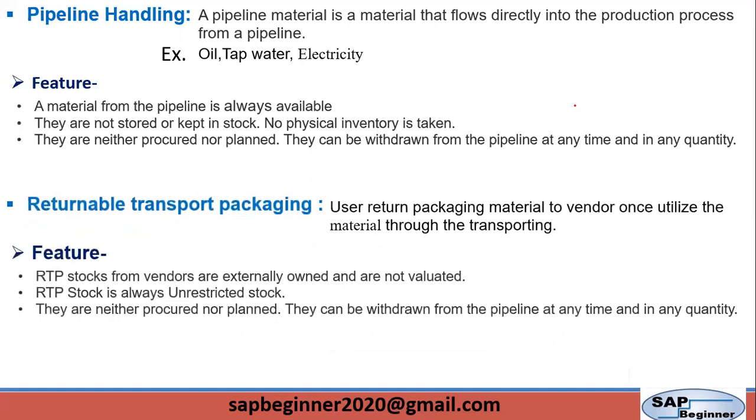The last one is RTP, that is returnable transport packaging. For some materials it is very difficult to send the material without packaging. So for these materials, the vendor will send the material with packaging. Without packaging, the vendor can't supply this material, so it should be packed in some container. Sometimes this packaging is so expensive that we want it returned. So the vendor will ask us to return it once we utilize the material. This is called returnable transport packaging.